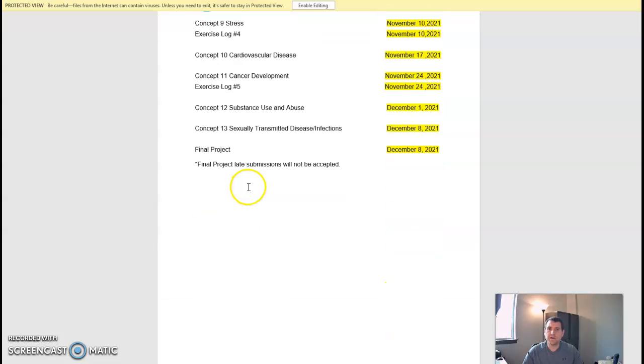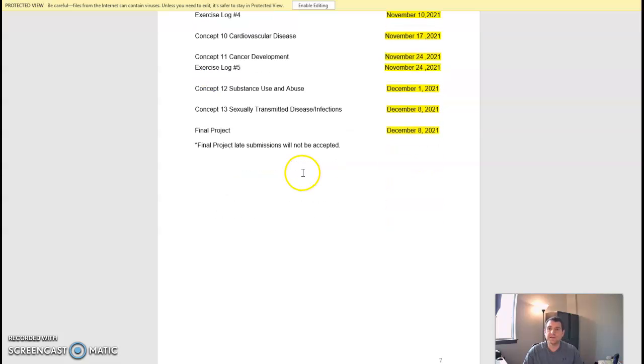You can see in the very bottom here, the final project in the class. Again, I'll send out another announcement when this will be due and when you will have to start it. You have to start this final project 1 month before the due date. And I'll create a short video and I'll go over the various parts and what's expected of you to make it easier on you. But just keep that in mind. And that final project is on the 8th, and final project late submissions will not be accepted in the course.